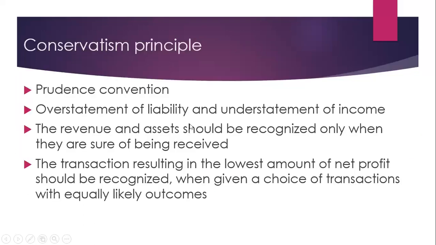Conservatism principle, also known as prudence convention. Overstatement of liability and understatement of income is the rule in conservatism principle. The revenue and asset should be recognized only when they are sure of being received. The transaction resulting in the lowest amount of net profit should be recognized when given a choice of transactions with equal likely outcomes.